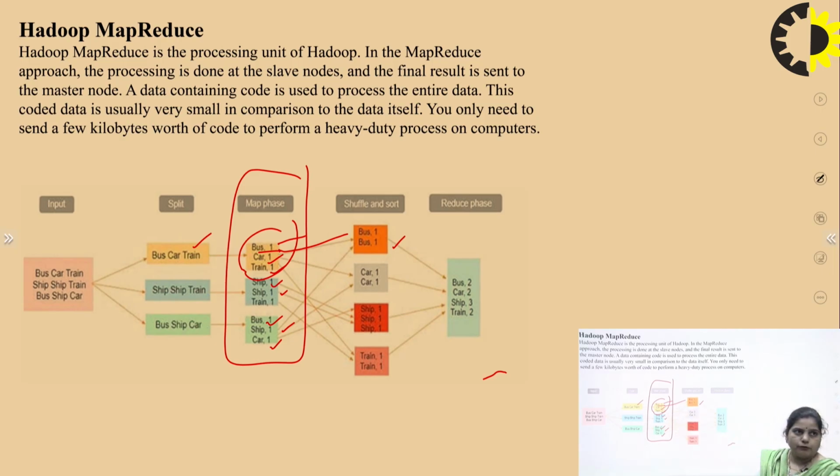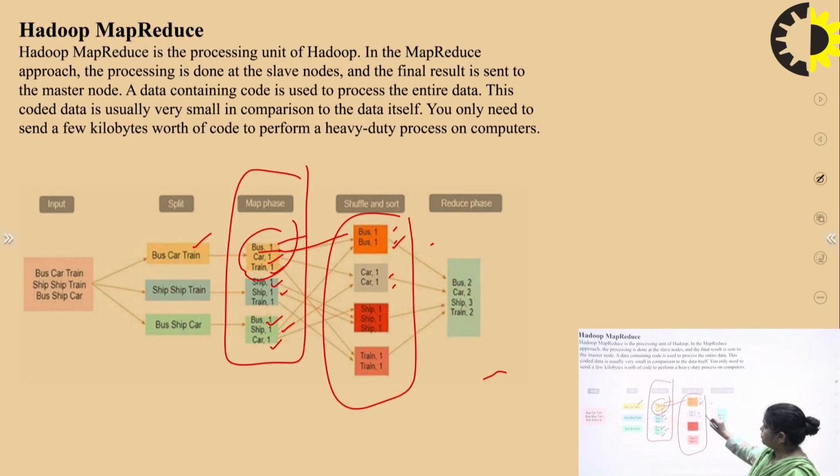Then the next word is car. Similarly we perform the same process again and again, and we can see that in shuffling and sorting we have bus comma 1 2 times, car comma 1 2 times, ship comma 1 3 times, and train comma 1 2 times. After that, this whole data gets reduced into a single entry with its occurrences. So bus is occurring 2 times, so bus comma 2, car comma 2, ship has its occurrence in the input data 3 times, so ship comma 3, and train occurs only 2 times.